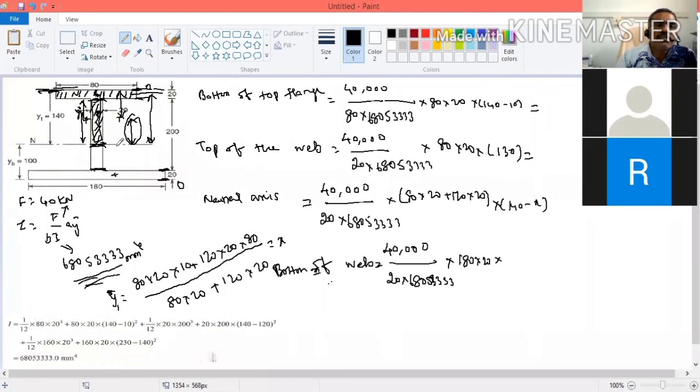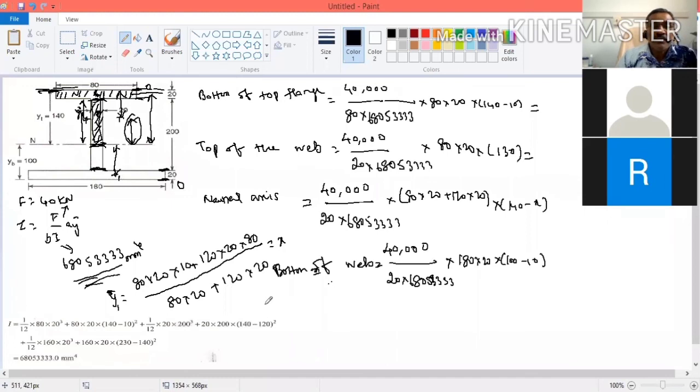The distance: this is 100, this is 20, so this will be 10. So 100 minus 10, that is 90. This gives the shear stress at the bottom of the web.